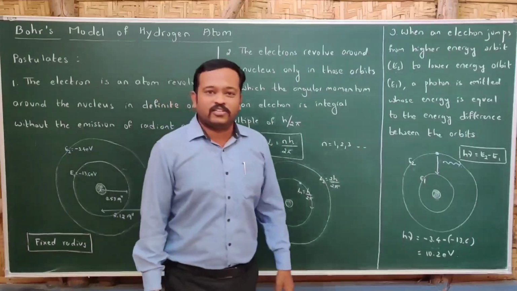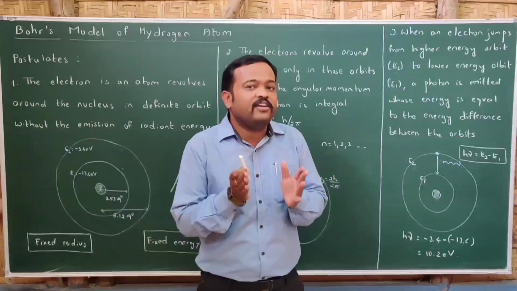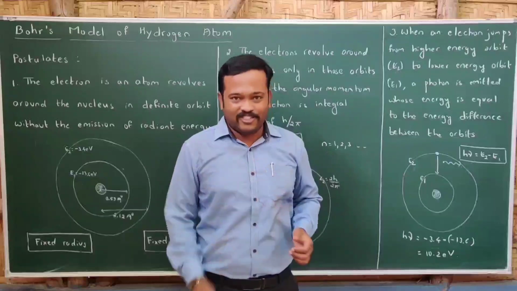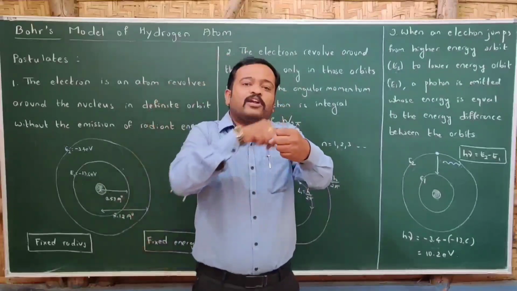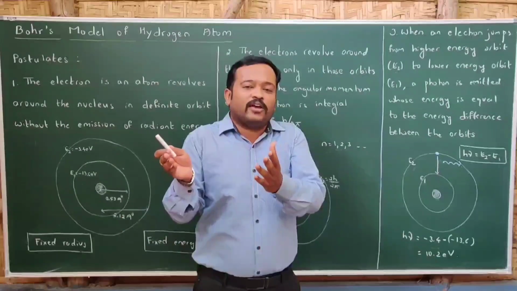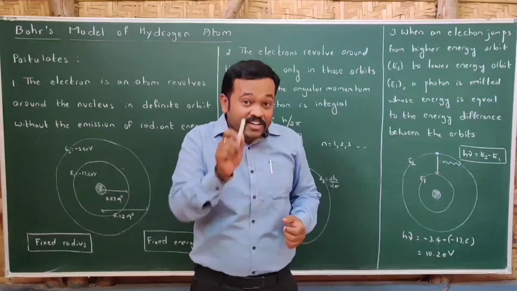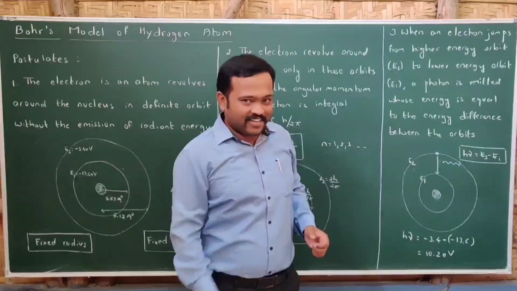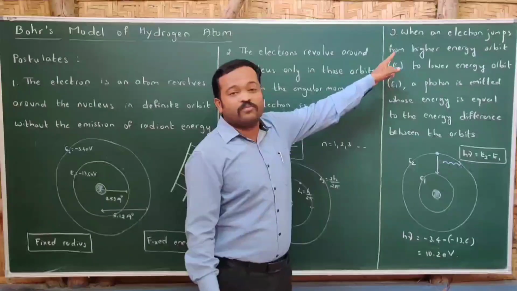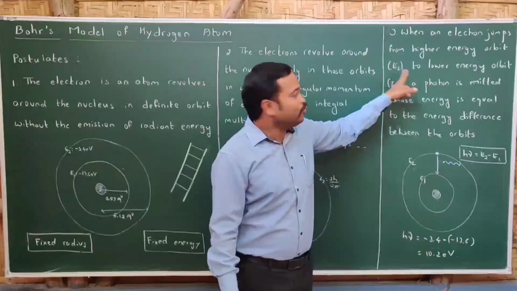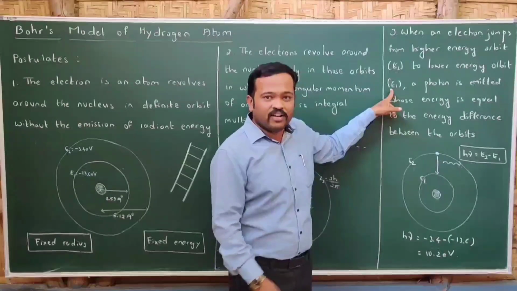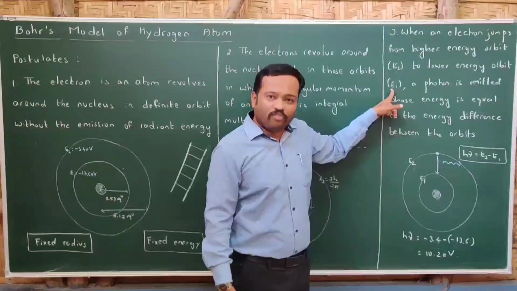In the third postulate, it explains when the electron will emit energy. If it is rotating in a particular orbit, it will not emit any kind of energy. But when it changes the orbit, it emits energy. When an electron jumps from a higher energy orbit, let me take E2, to a lower energy orbit E1, it emits electromagnetic radiation in the form of photons.